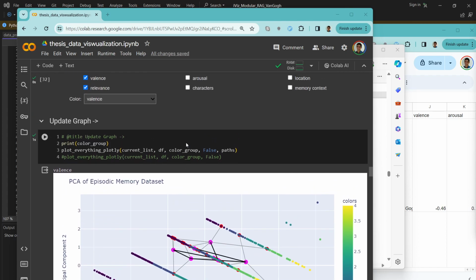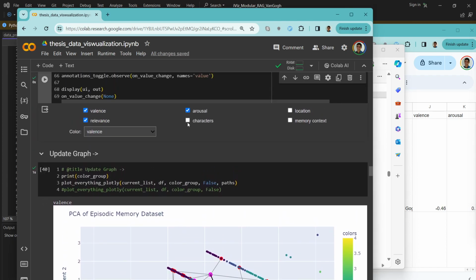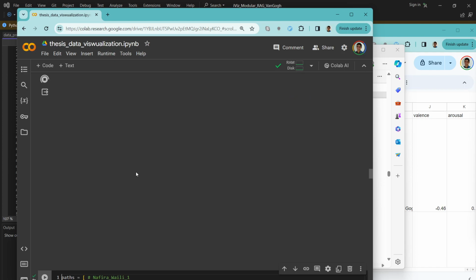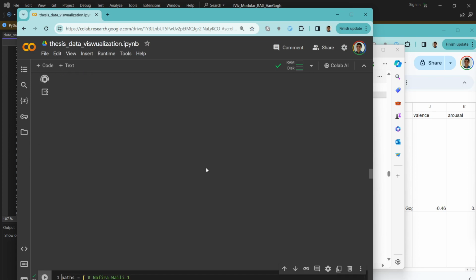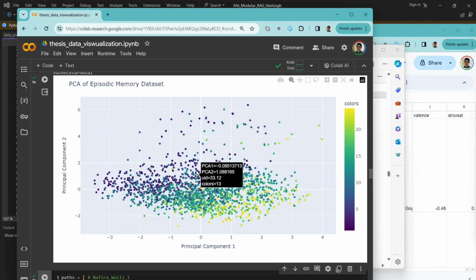Okay, yeah. We created this interactive graph here, so I can change things, and then when I run it, let me just remove the paths for now. This represents the data set that we have. We use a PCA analysis to represent it graphically, so we can think of it as literally Van Gogh's cognitive memory dataset, or Van Gogh's cognitive memory system.